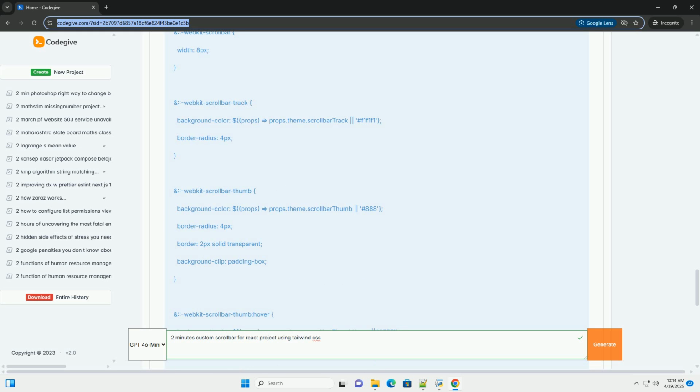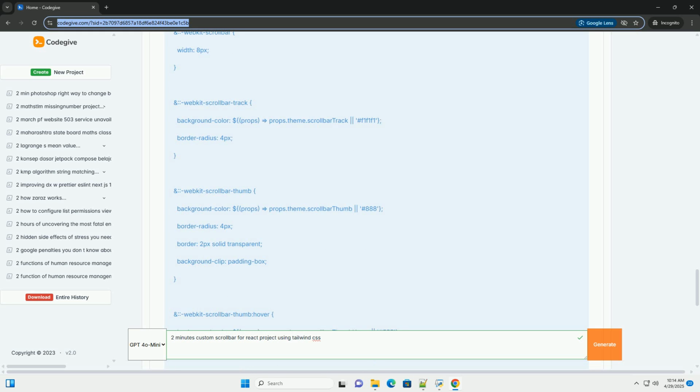6. Thumb size and content size. Dynamically adjust the height, or width for horizontal scrollbars, of the scrollbar thumb based on the proportion of the visible content to the total content. This provides a visual indication of how much content is available. A JavaScript-based solution can help you get this. 7. Touch devices. On touch devices, consider making the scrollbar thumb larger or providing additional touch targets to make it easier for users to interact with. You might also need to adjust the scrolling behavior to be more touch-friendly.